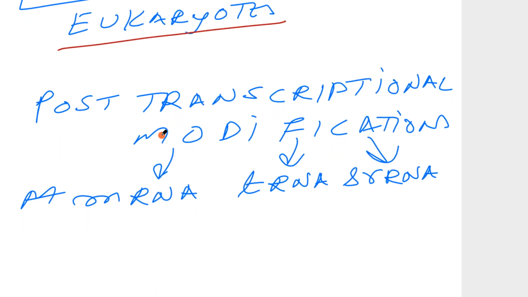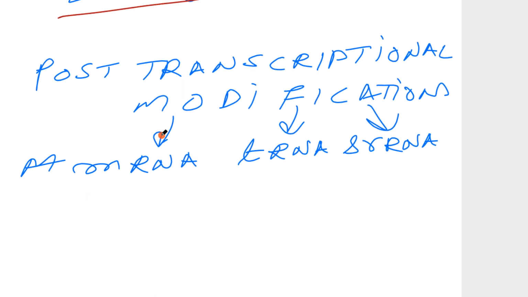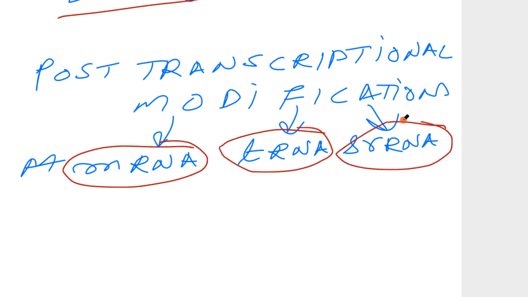We also talked about the RNAs for which we will be discussing post-transcriptional modifications: messenger RNA, transfer RNA and ribosomal RNA. So this covers the various general aspects of post-transcriptional modifications. In the next session, we will take up the post-transcriptional modifications taking place in messenger RNA. So thank you.